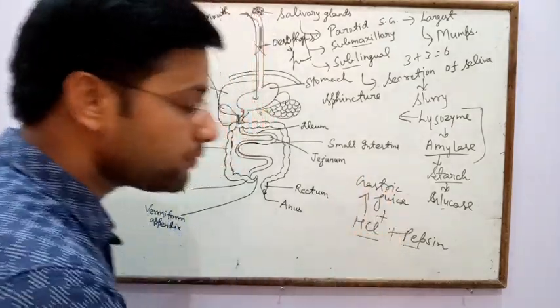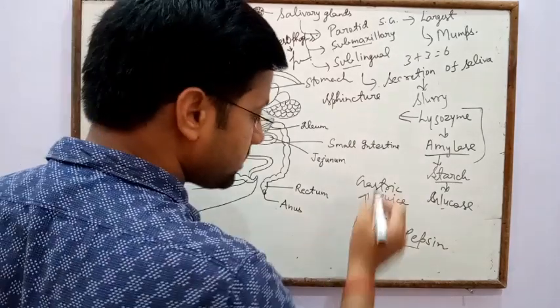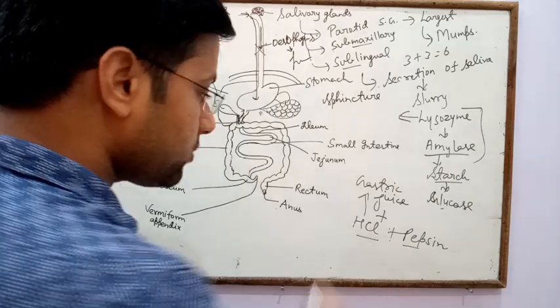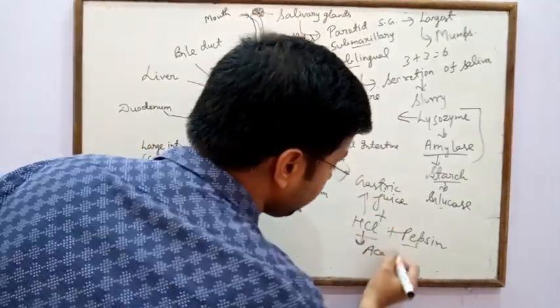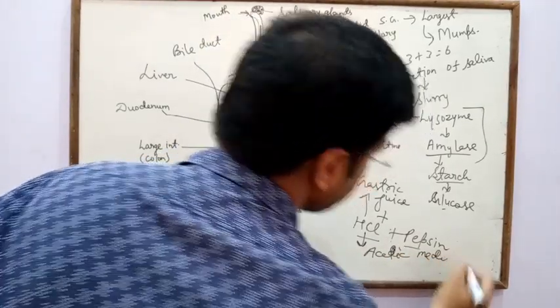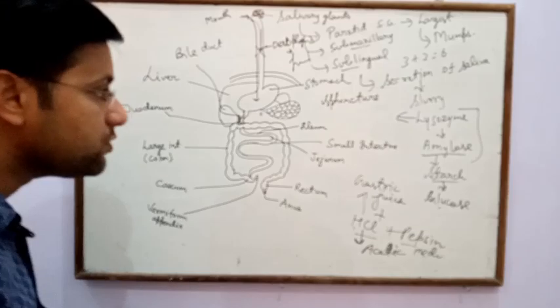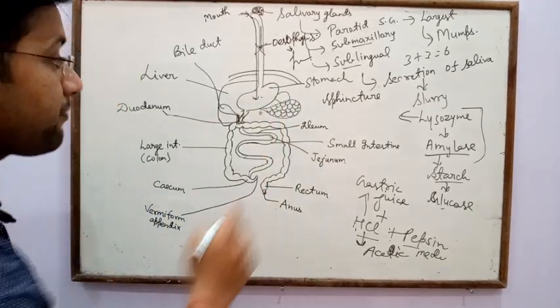HCl kills the microbes which enter the stomach through food material, and it forms the acidic medium for the digestion of food material.